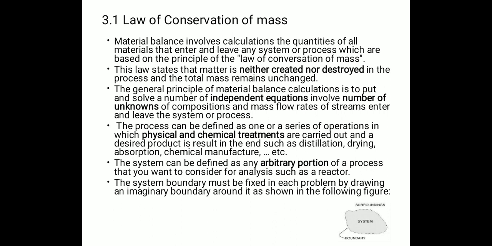The general principle of material balance calculation is to set up and solve a number of independent equations involving a number of unknowns of the compositions and mass flow rates of streams that enter and leave the system or process. The process can be defined as one or a series of operations in which physical and chemical treatments are carried out and the desired product is formed, in processes like distillation, drying, absorption, chemical manufacturing, etc., which we'll have to study.